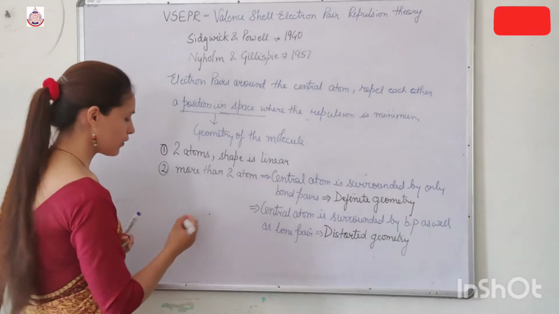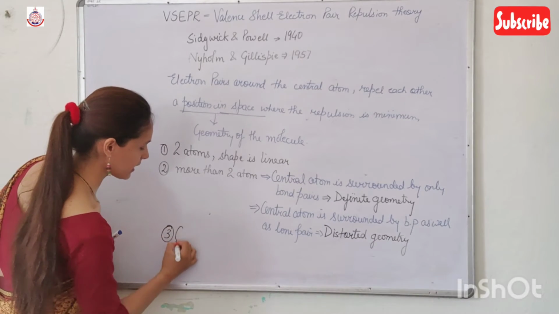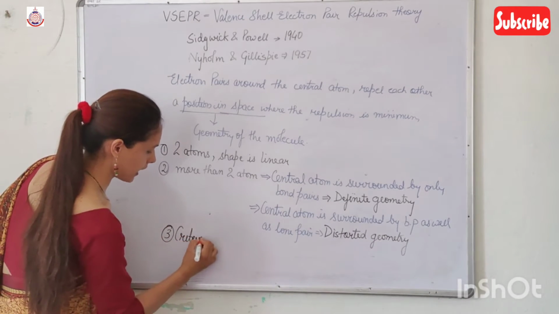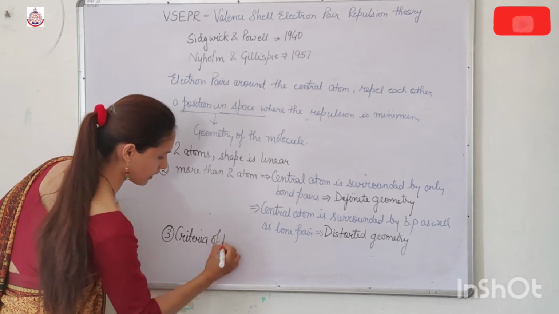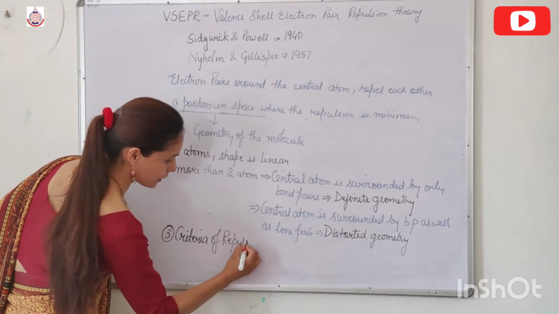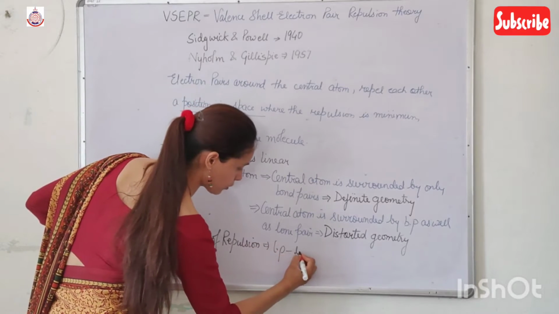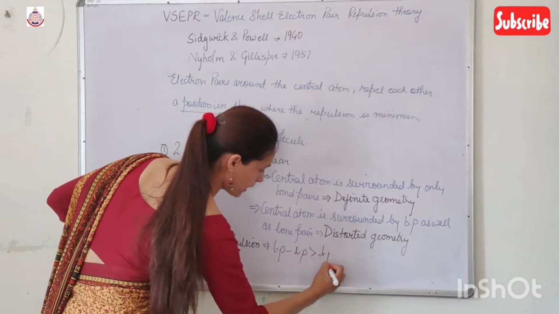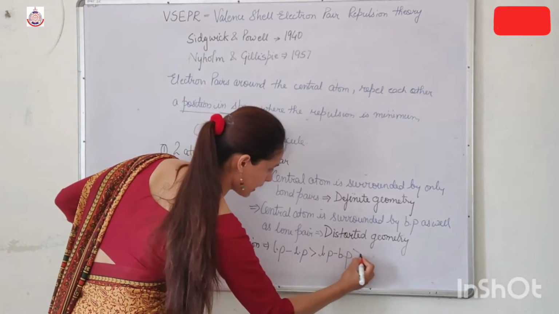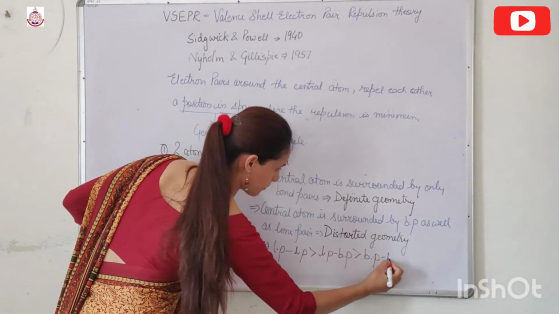So the criteria of repulsion is that the maximum repulsion we get is in lone pair-lone pair, then lone pair-bond pair, and then bond pair-bond pair.